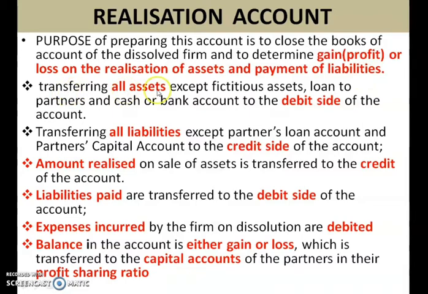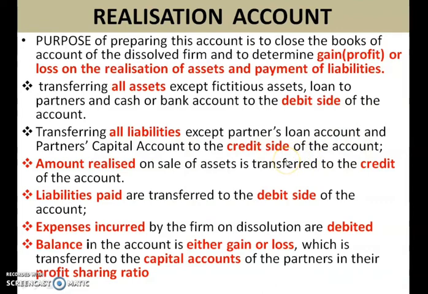Transferring all assets except fictitious assets, loan to partners and cash or bank account to the debit side of the account. So on the debit side of the realization account you will show all the assets except fictitious assets, loan to partner and cash account. Then transferring all liabilities except partner's loan account and partner's capital account to the credit side of the realization account.